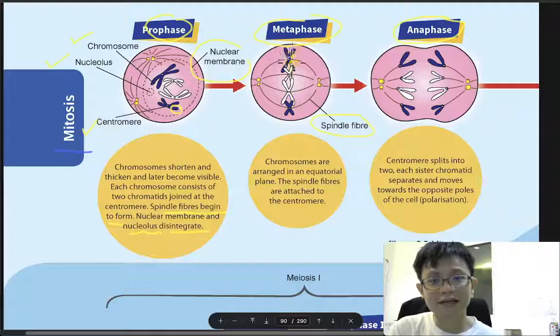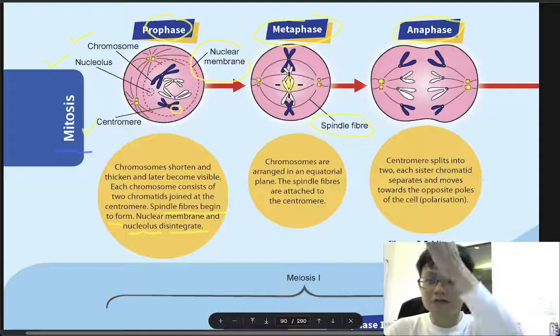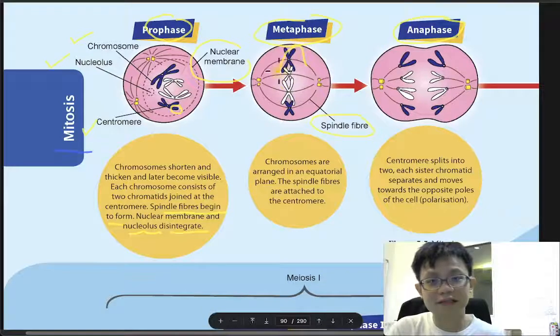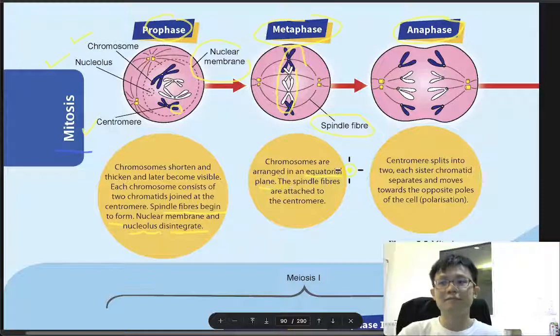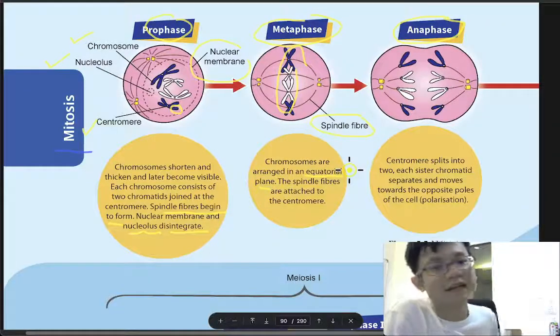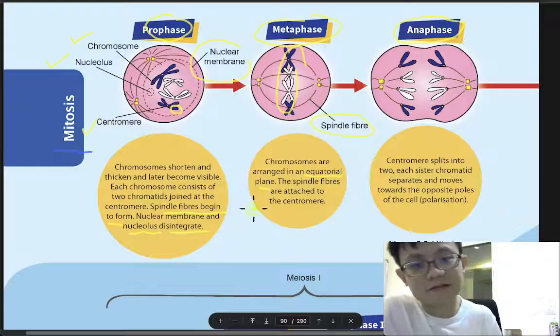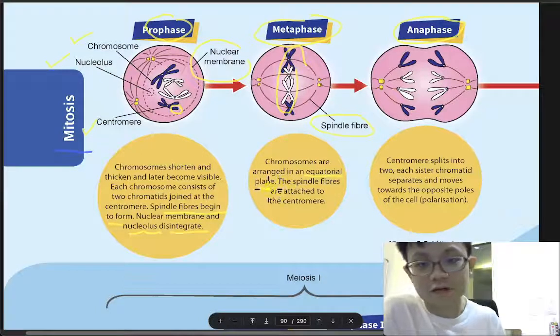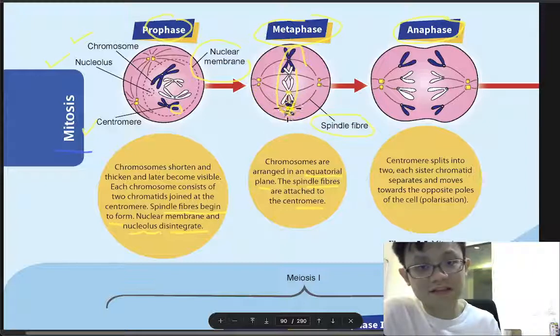Okay, in this one, you can see a straight line. So you explain the picture. Just say that chromosomes are arranged at the equatorial plane. We don't say the chromosomes are arranged at the center, but the best wording is that chromosomes are arranged at the equatorial plane. Spindle fiber attached to the centromere. So you can see the line here touches the centromere and goes back. The line here touches the centromere and goes back.